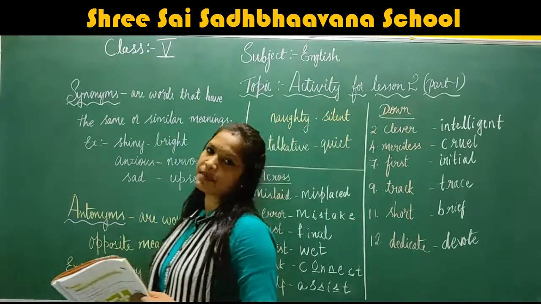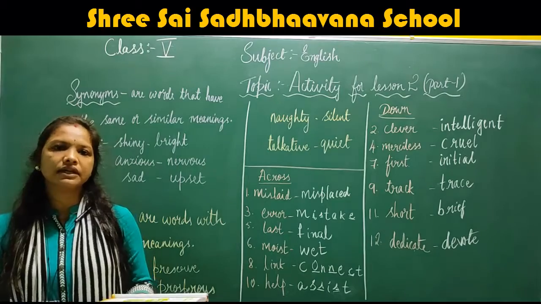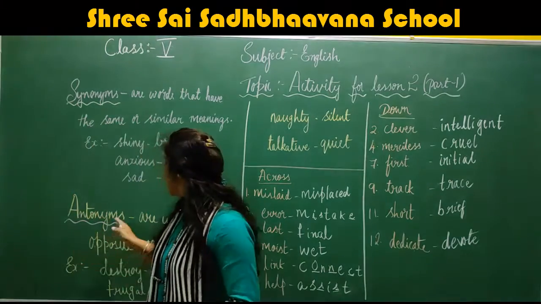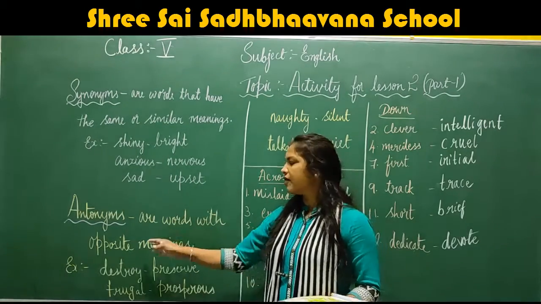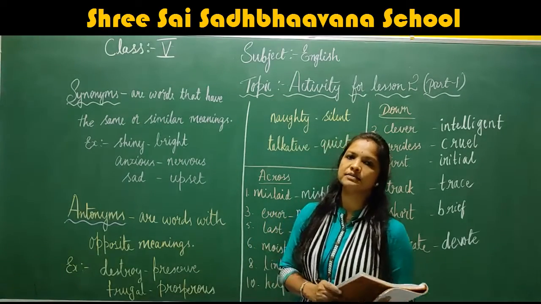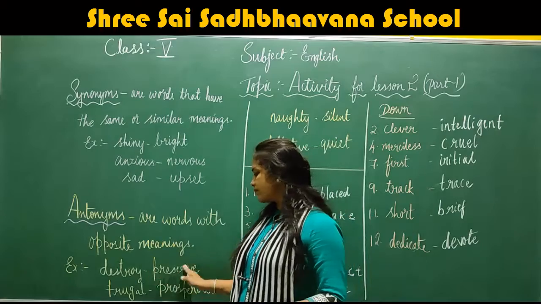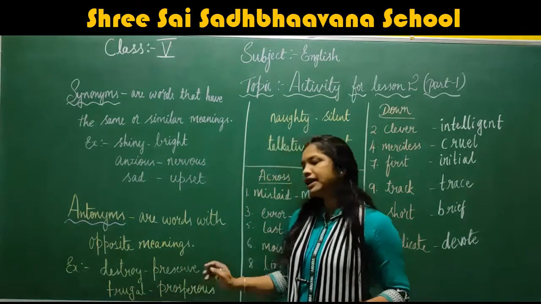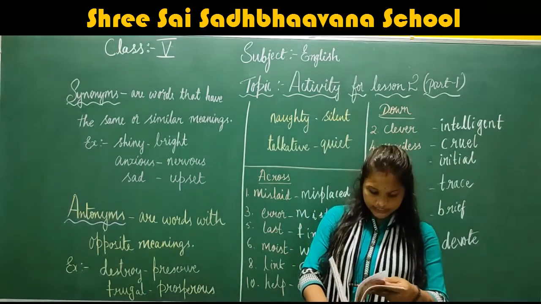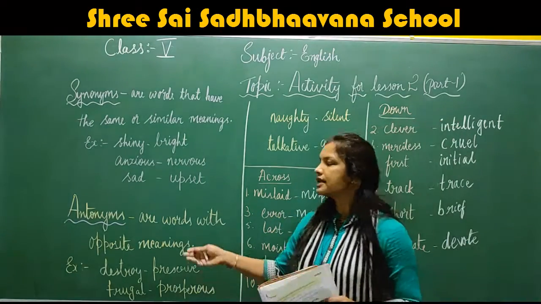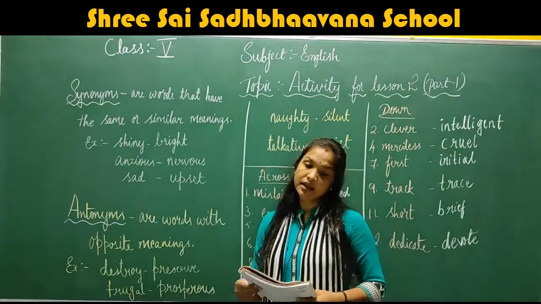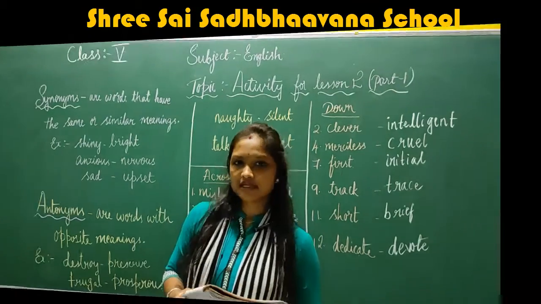Now, the next part. What is the next part they have given? Antonyms. Antonyms means words having opposite meaning. Words with opposite meanings are known as antonyms. Example: destroy, preserve, frugal, and prosperous. Now in page number 28, you have the activity based on the antonyms. Okay, now next we'll start with the activity.